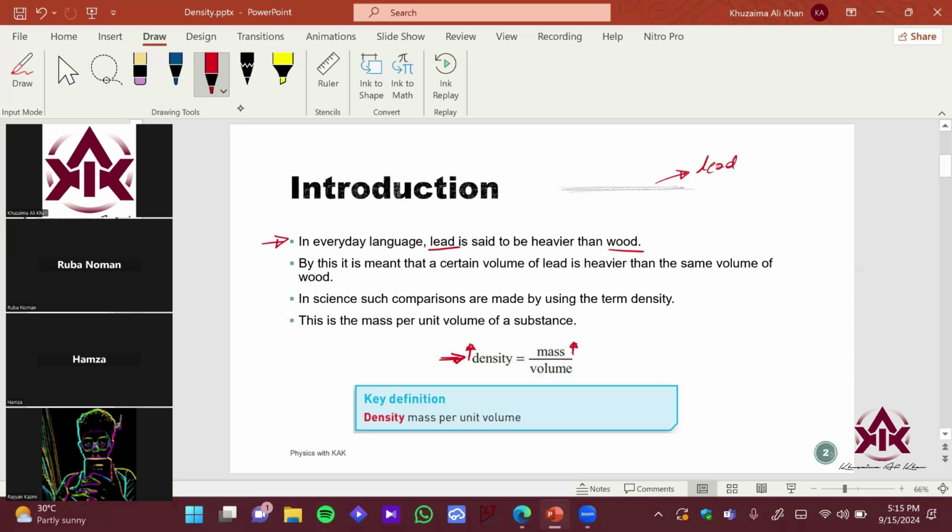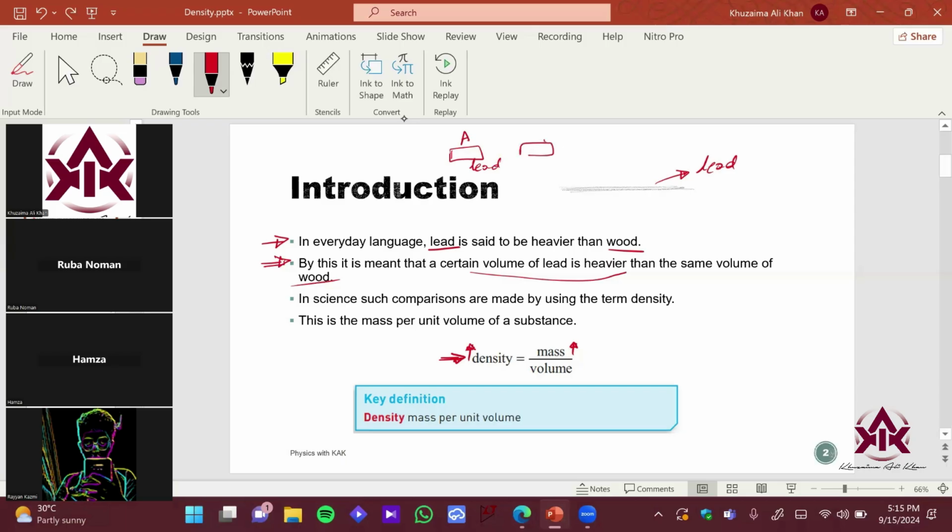I guess Hamza is thinking right now. So what does this term mean basically? As a layman, you would think it means that a certain part of the volume of lead is heavier than the same volume of wood, right? Let's imagine this is block A, made up of lead, and it has the same dimensions as the block of wood.